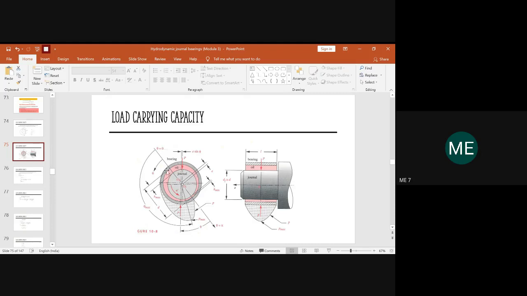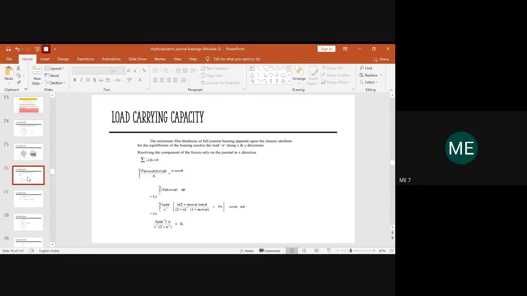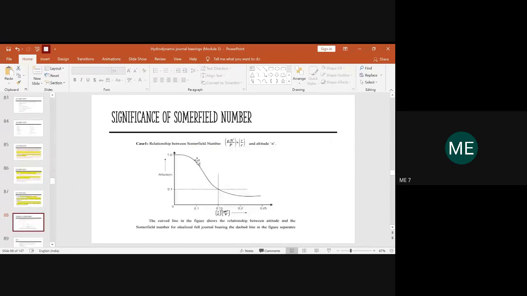In this positive pressure distribution profile, you have to see where the pressure will be maximum. This will be theta max where the pressure will be maximum, and this will be phi where the pressure will be minimum with respect to the angle surface we are taking. These terminologies you have to remember while solving the problem. I hope this is clear.